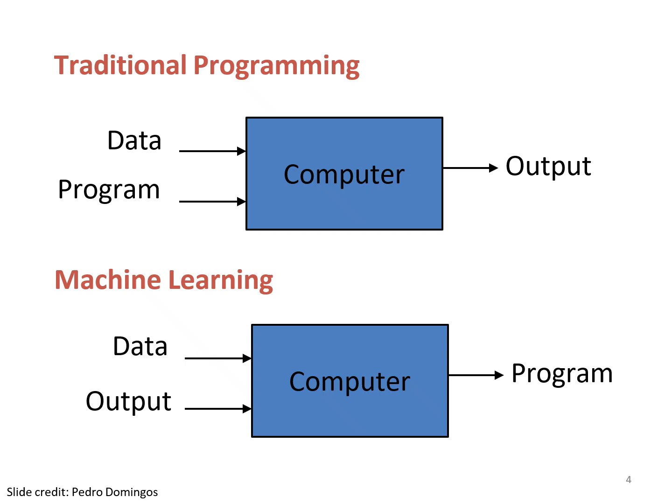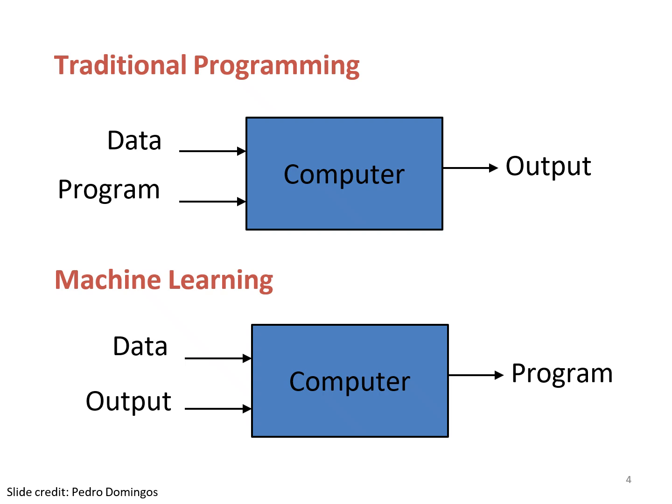So this is the basic difference. In the traditional program, we get the final outcome from the data and the program. In machine learning, we assign the data followed by the output, and the computer evaluates based on our requirement and we get the program. So that is the difference between the traditional program and machine learning.